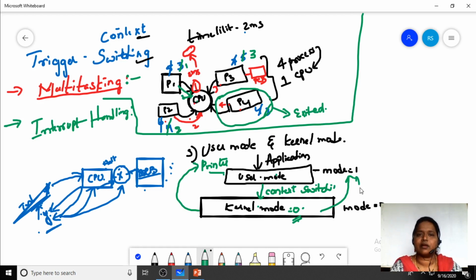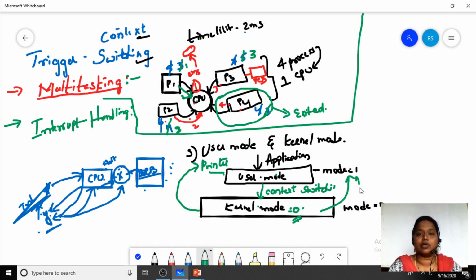The first trigger is multitasking, the second is interrupt handling, and finally the third is switching between user mode and kernel mode. So this is how we shift between different processes by using the concept of context switching.